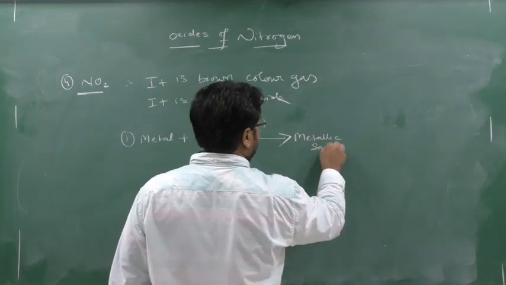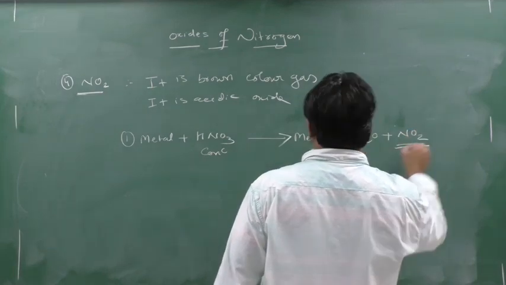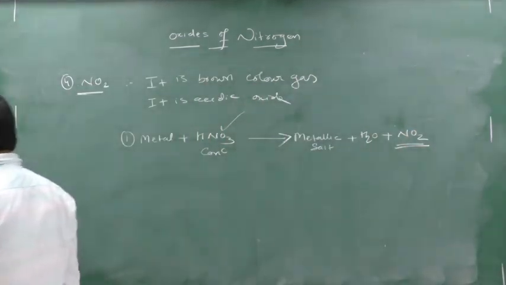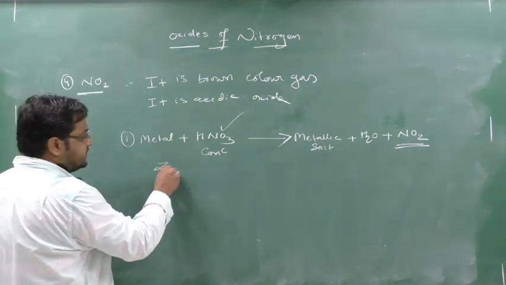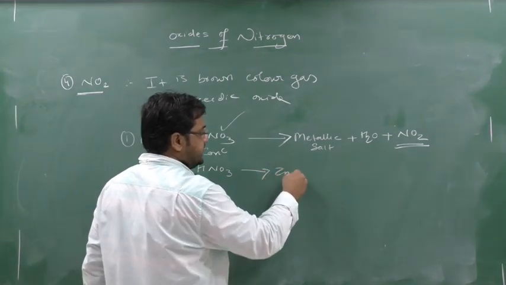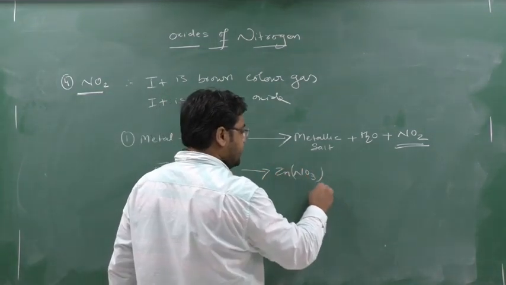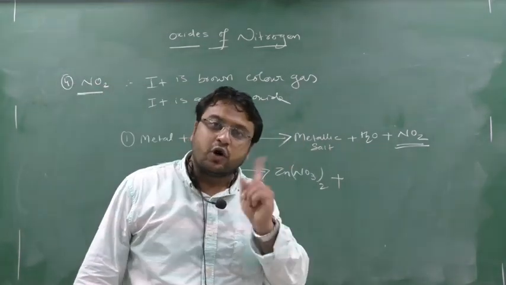You will get here metallic salt plus H2O plus NO2. So when you take concentrated nitric acid, you will get NO2. You take any metal. The best example of metal is zinc. So Zn plus HNO3, it will form what? Zn(NO3)2, that is zinc nitrate.